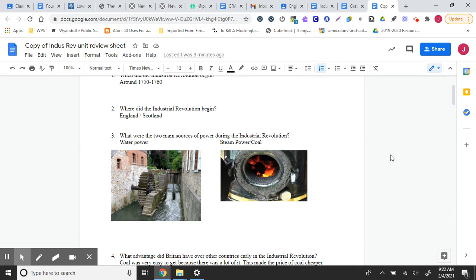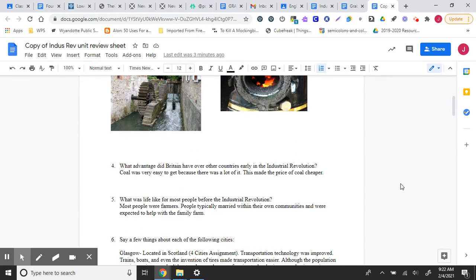What were the two main sources of power during the Industrial Revolution? We have water power here, and you can see water running through to turn this wheel, which is going to store electricity to run the machines. And then we have steam power, which is actually coal power. So the heating up of coal produced steam. I can't go into the process, but just know that coal is the driving force here.